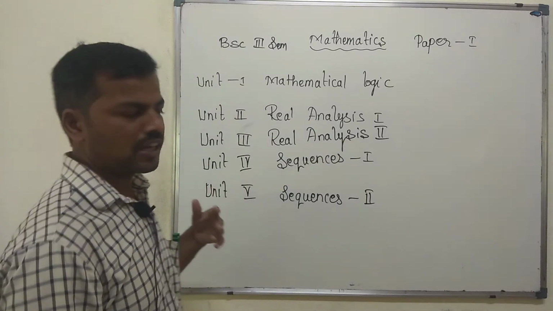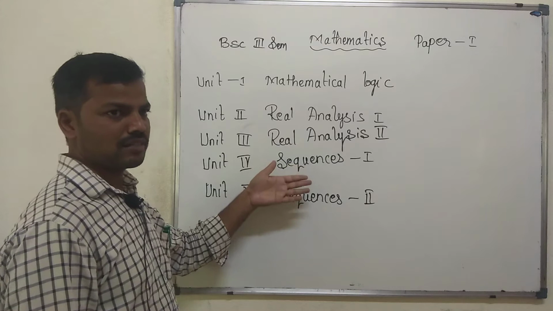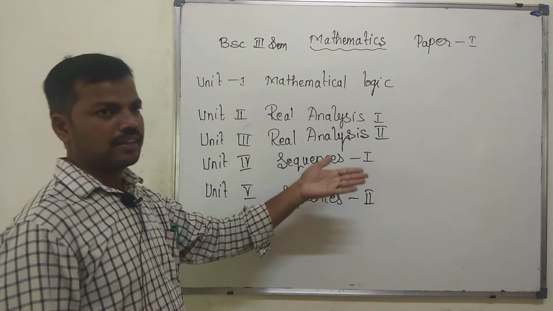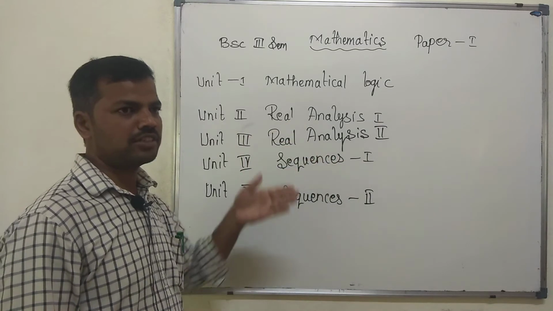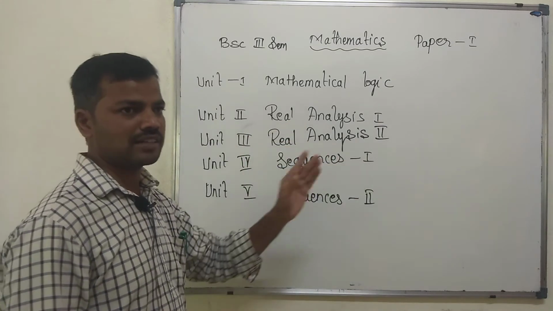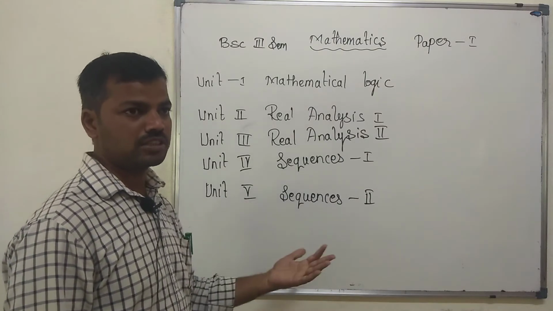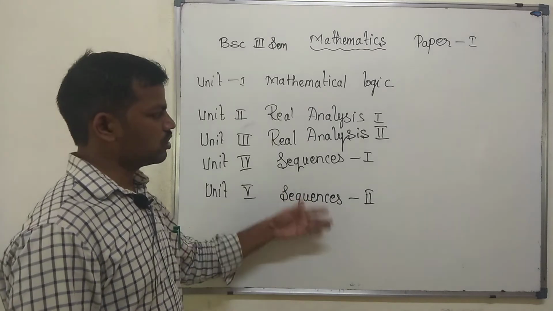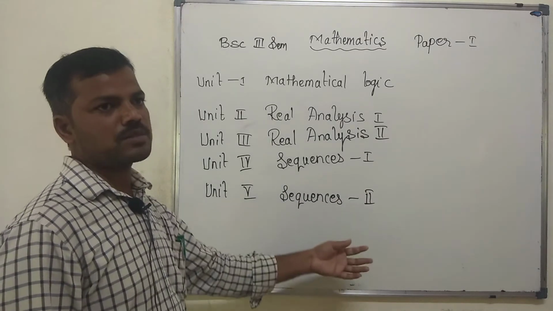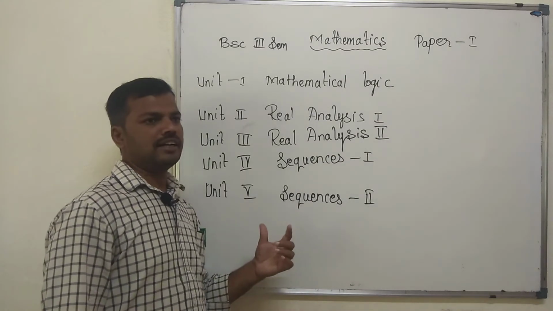Those theorems we are going to study in real analysis. In sequence and series, we have to discuss convergent, divergent and oscillating sequences, the conditions for convergence, Cauchy sequence, and the most important theorems in unit 1 and 2.